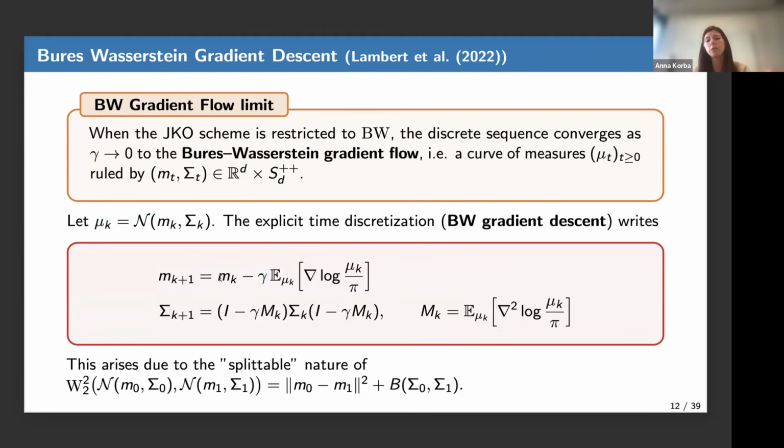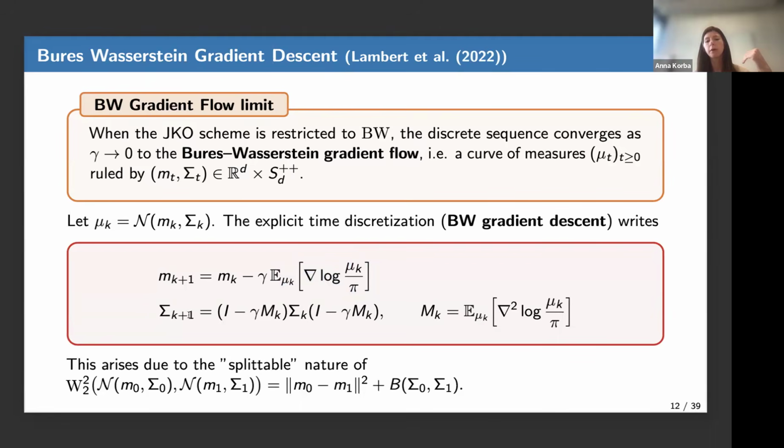And here you see that the mean is pushed at each time by gamma times something. So this something is an expectation of the gradient of the log of the density ratio with respect to mu_k. So this happens in R^d. Basically, you can think of it as the gradient of the objective with respect to the mean. Okay, so you're applying gradient descent with respect to the mean.